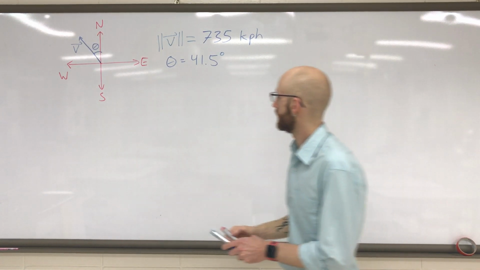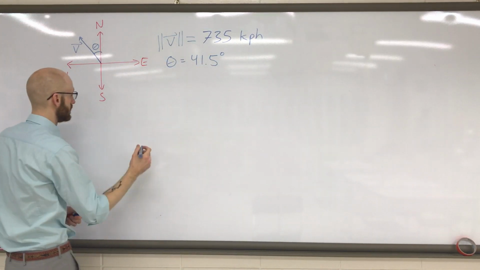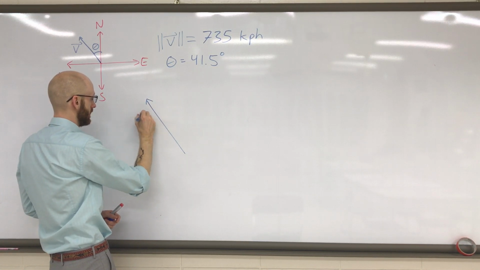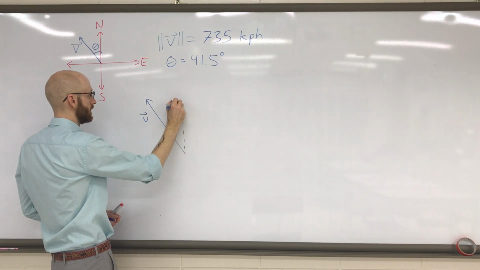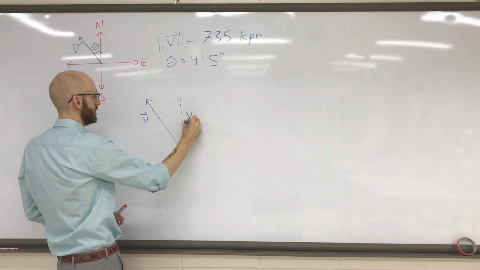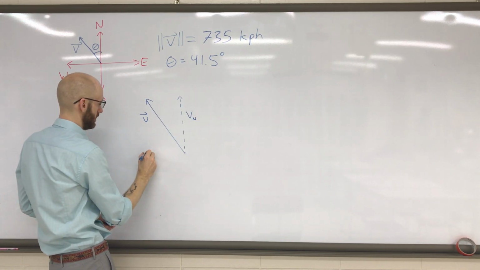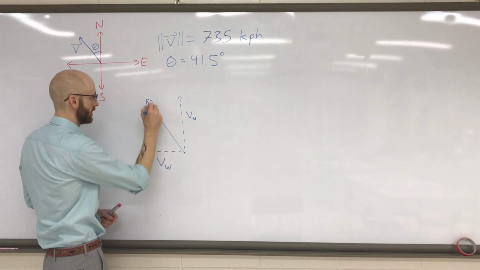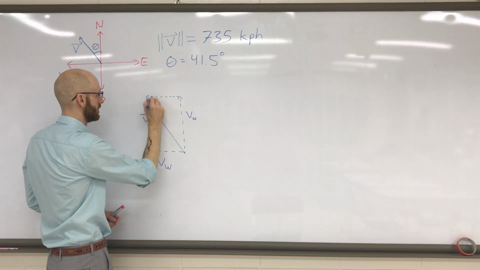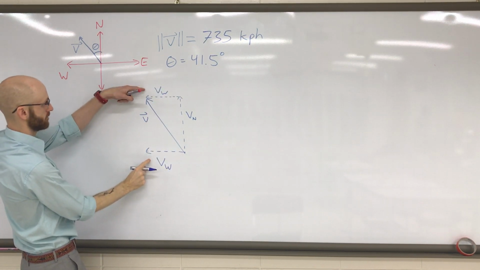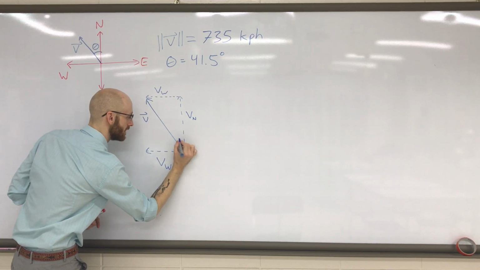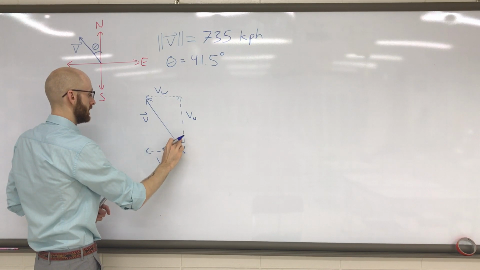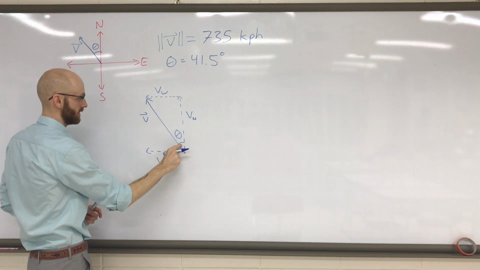So to set it up, let's just recreate that vector. So that v vector looks something like this. And here's the vertical component of it, I'll call that v north component. And here is the west component. You could also draw the west component up here. Right, these are the same. And notice they give us this angle here.